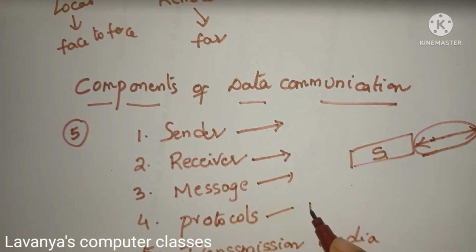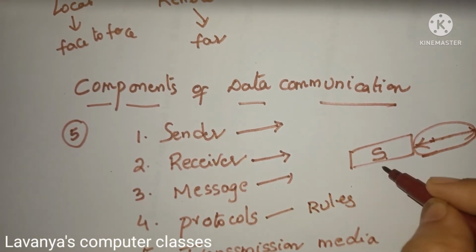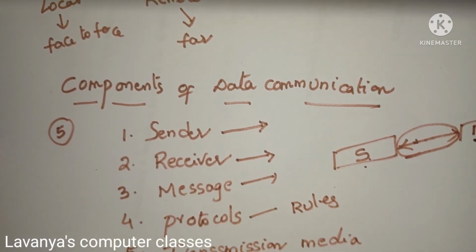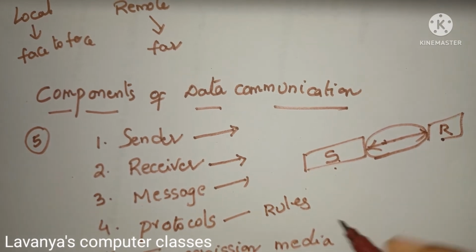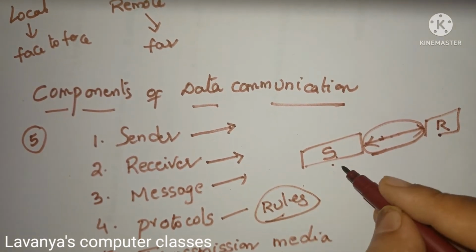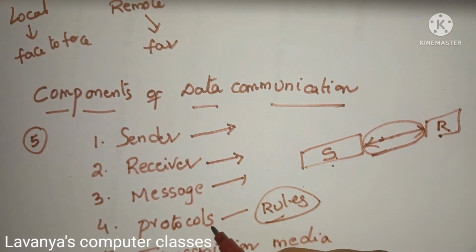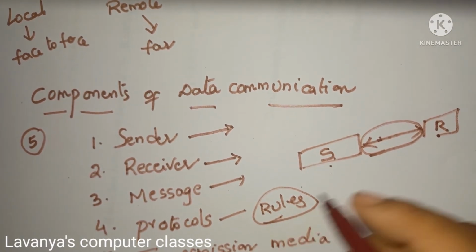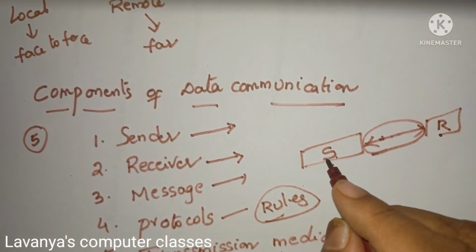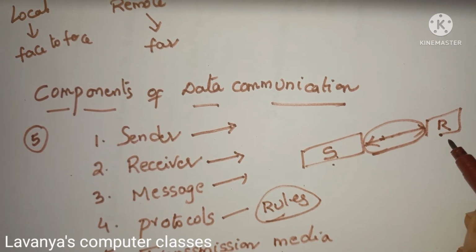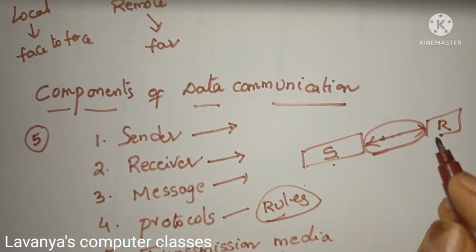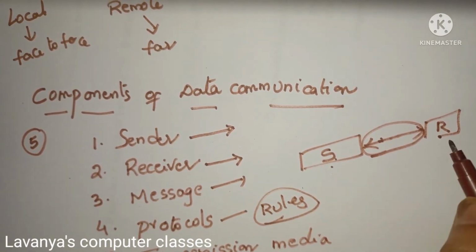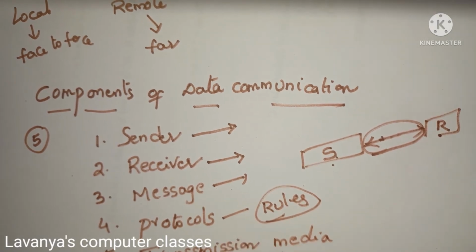Protocols are the important thing. Protocol means rules. Sender and receiver both need to understand how we are sending and how we are receiving. For that, both keep some rules, and those rules are known as protocols. If both do not agree on one rule, the receiver is not able to receive what the sender is sending. So both agree on some rules and follow them, and then only is it possible to communicate easily. Those are known as protocols.